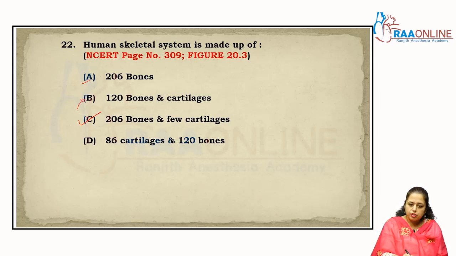So the correct answer is 206 bones and a few cartilages, right? And 86 cartilages, 120 bones, no, wrong, right? So in that case the answer is C.